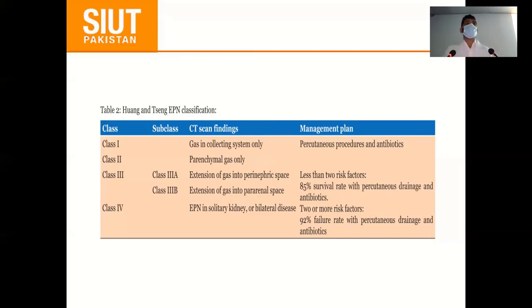Then we have to see the response, starting from fluids and IV antibiotics and catering to the renal impairment, if there is any, specifically addressing any underlying condition which brought the patient to this disease, like diabetes, or some stone disease, or any acute illness which caught the patient. So we have to manage those factors as well.